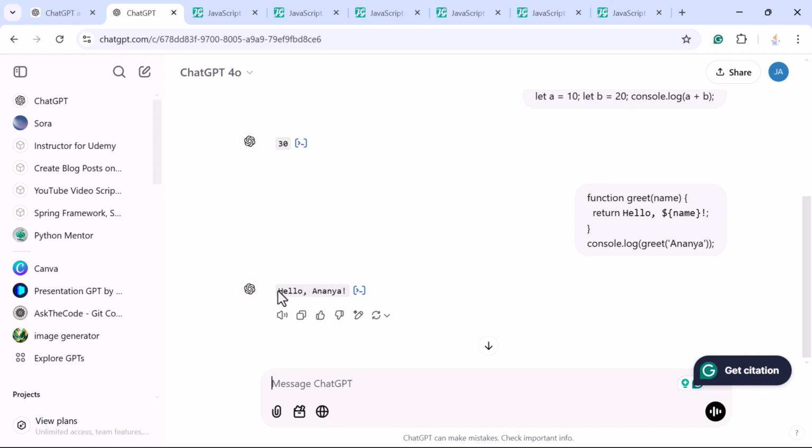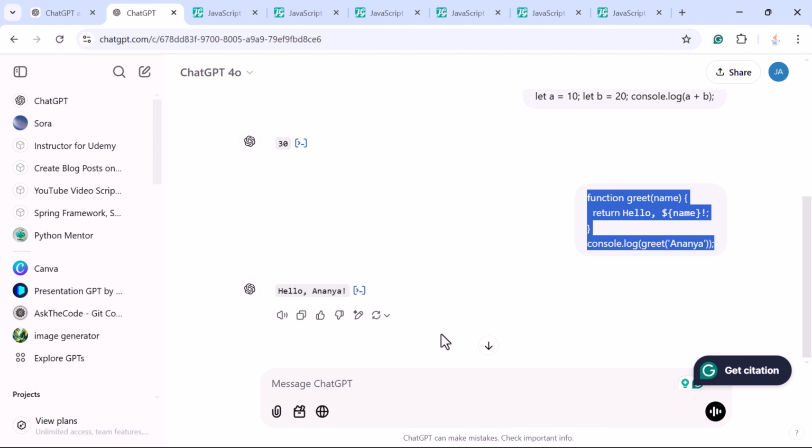And notice the output over here, hello Ananya. So this demonstrates how to define and call the JavaScript function. Next, let us try JavaScript arrays and loops.